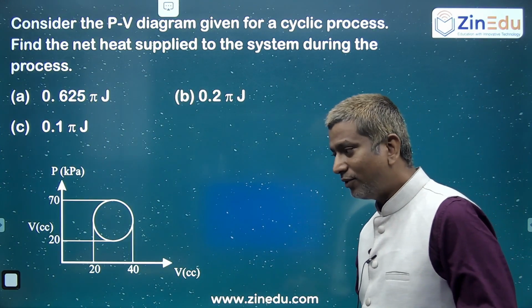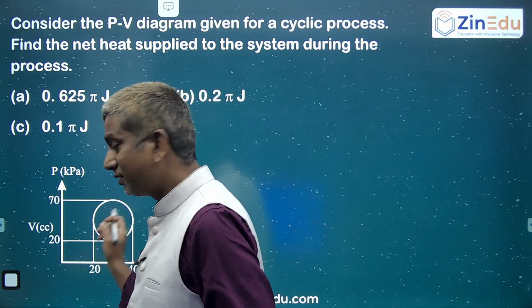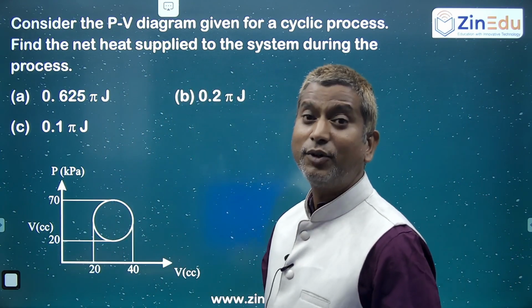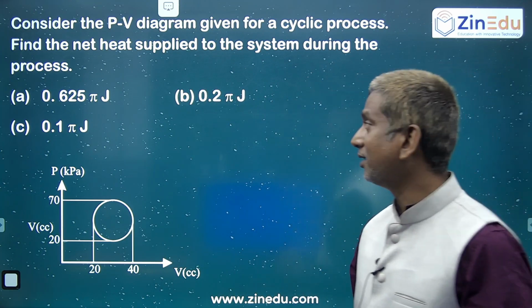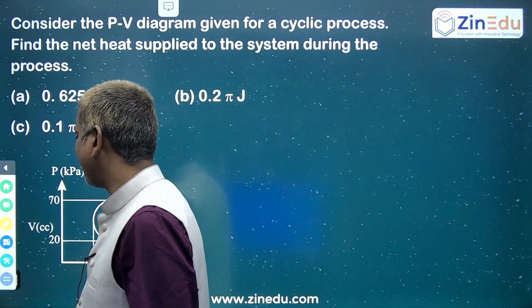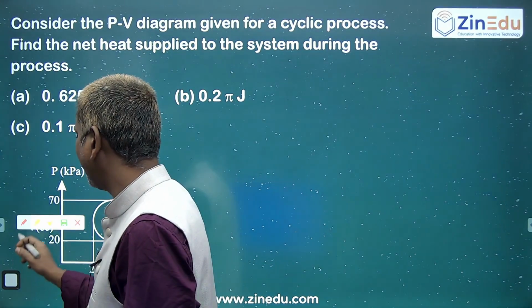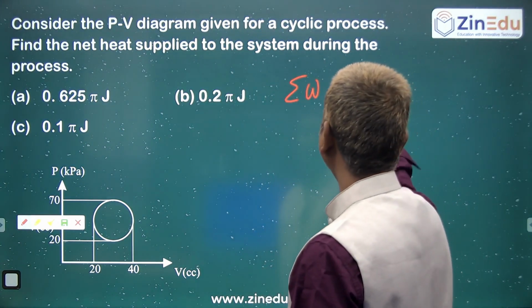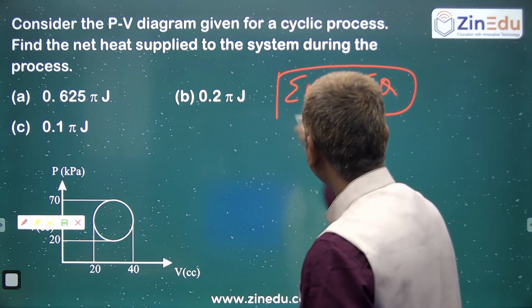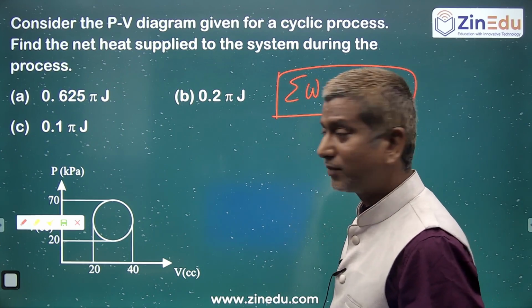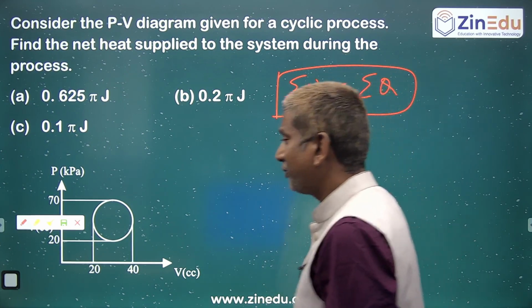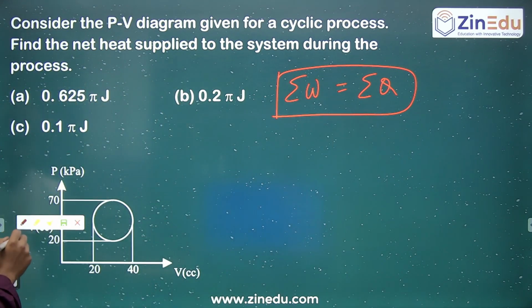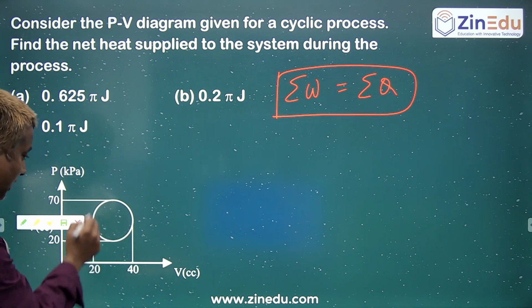Here we know very well that for any cyclic process, the first law of thermodynamics applied to a complete cycle, the net work done is always equal to the net heat. Instead of asking work done, they are simply asking for heat. So how do you find the net work done for a thermodynamic cycle? Area under the graph, right? So the area of this cycle.